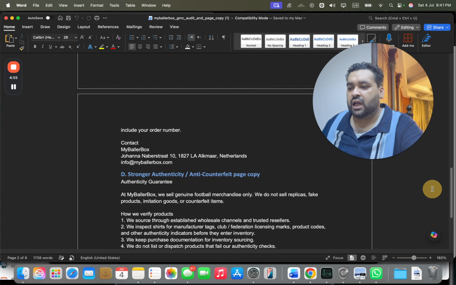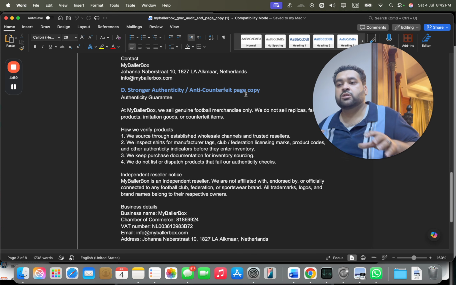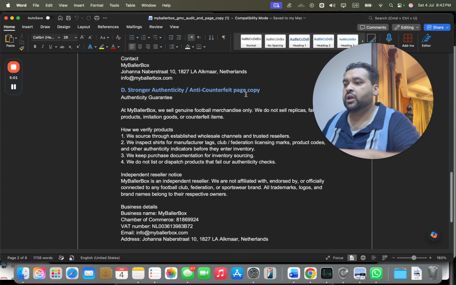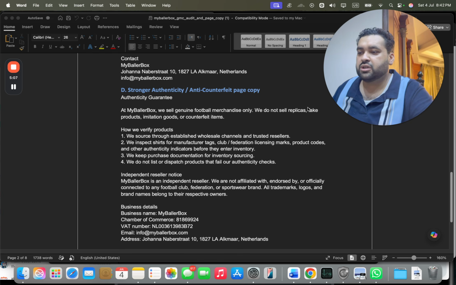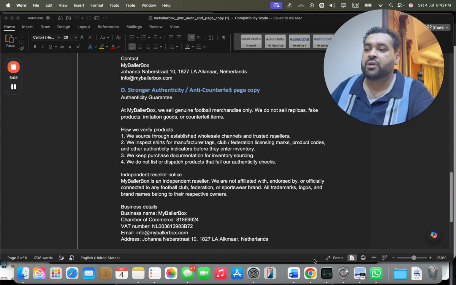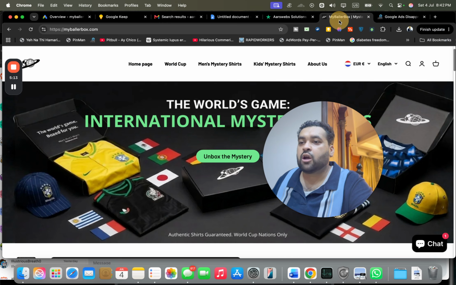Shipping policy pages, custom authenticity, anti-counterfeit page copy. So this was a very important thing. Authenticity guarantee: we sell genuine football merchandise only. We do not sell replica, fake products. You can see that this page also plays a crucial role because your prime suspension was for counterfeit goods. So you need to look around for this.